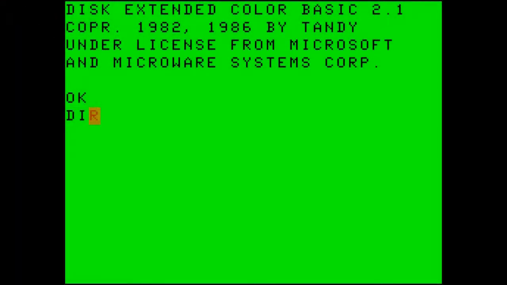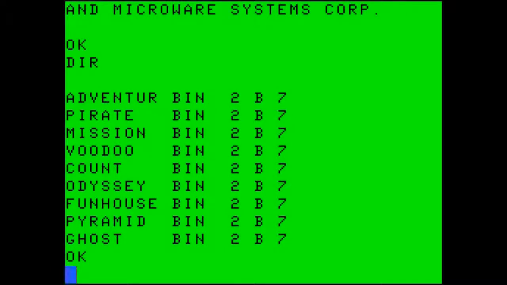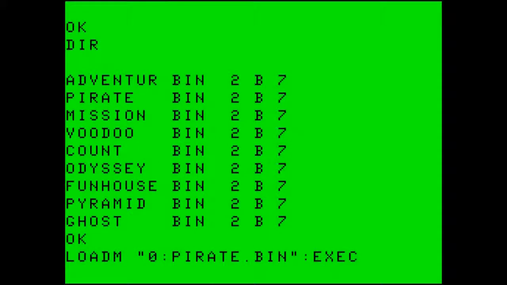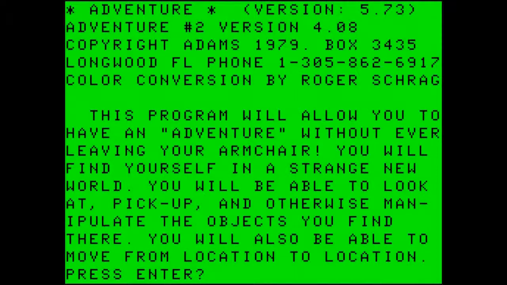To start, let's check our directory. As you can see, we have Adventure, Pirate, Mission, Voodoo, Count, Odyssey, Funhouse, Pyramid, Ghost, and the one we are after is Pirate. Since this is running from a disk, and it is a machine language program, load machine language. We want drive 0, Pirate, binary, and execute. Do you have lowercase? I am going to tell it no. And here we are at the splash screen.